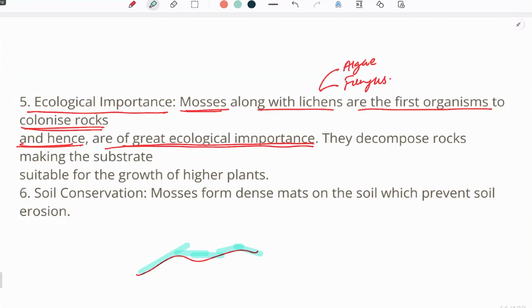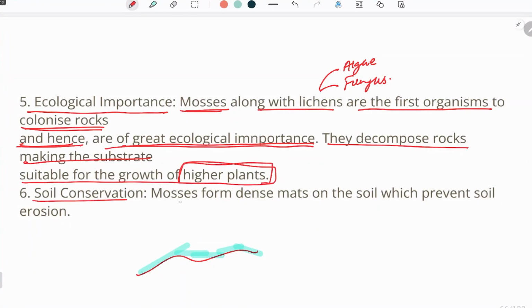First, there is colonization by lichens, then by lichens and mosses, and then it may give rise to bryophytes, then pteridophytes, then gymnosperms, and then angiosperms, which will help in the ecological succession of that barren land. Now, they decompose rocks, making the substrate suitable for the growth of higher plants. So it will help in the growth of higher plants, as I've explained.